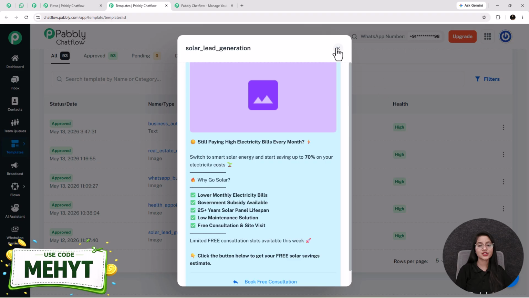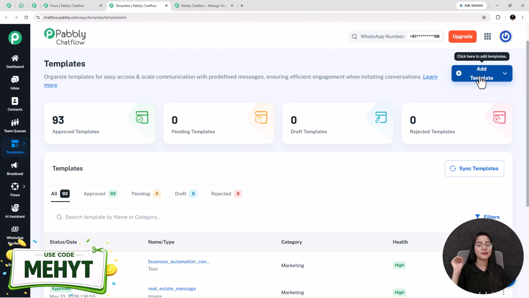For creating a new template, you have to click on the plus add template button. We have already created a separate detailed video on how you can create a template inside a Pabbly Chatflow account. Check the description below for the video link. Now we will go back to our flow.